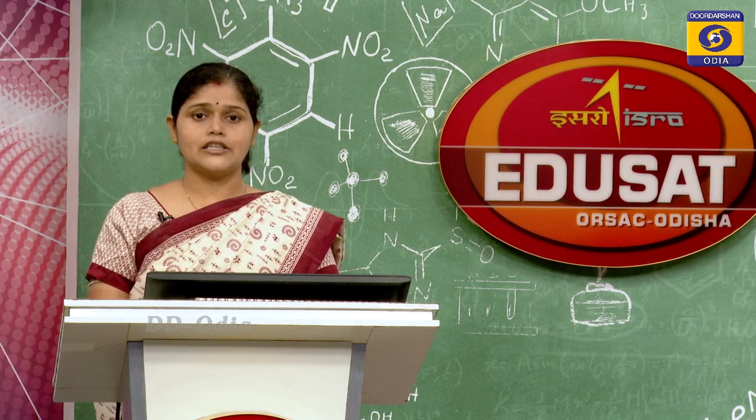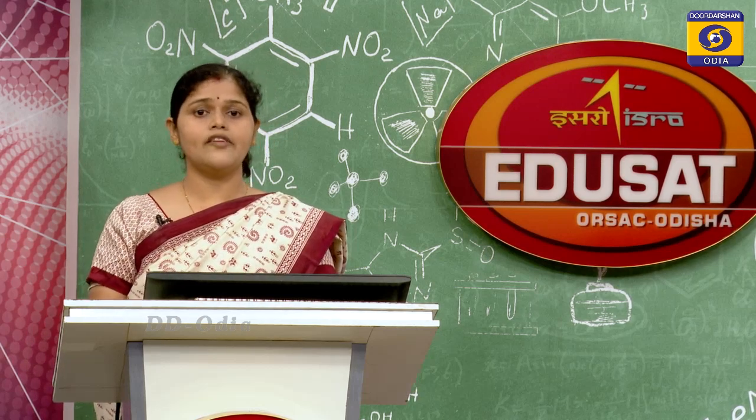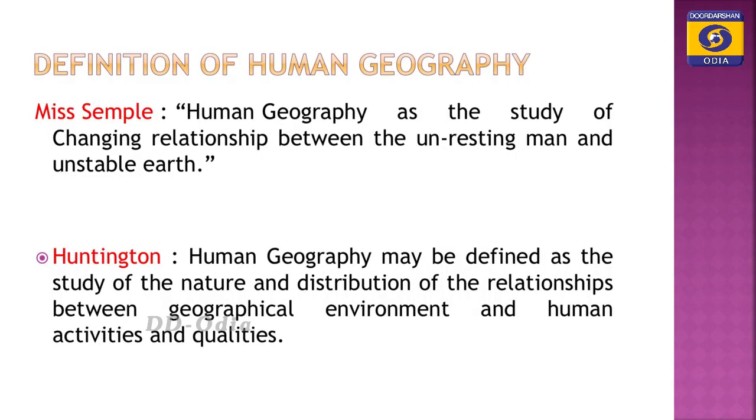Next, in the next definition, we find the definition given by Miss Semple. Miss Semple is an American geographer. According to her, human geography is the study of the changing relationship between the unresting man and unstable earth. That means the unresting man and unstable earth.